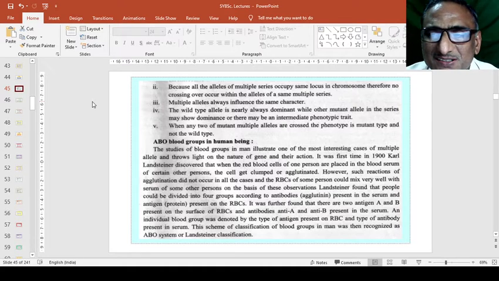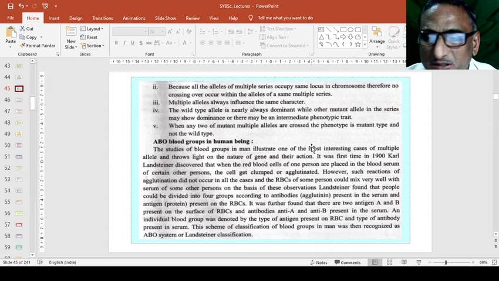So this is what Landsteiner discovered about the blood cells, and the different groups according to the presence of antigens in the blood.